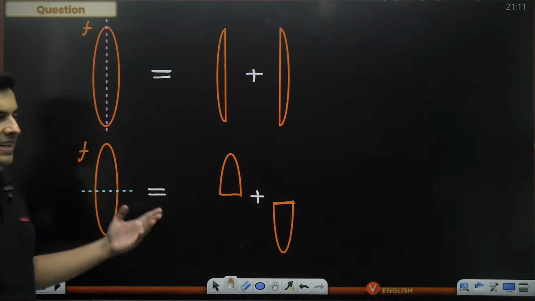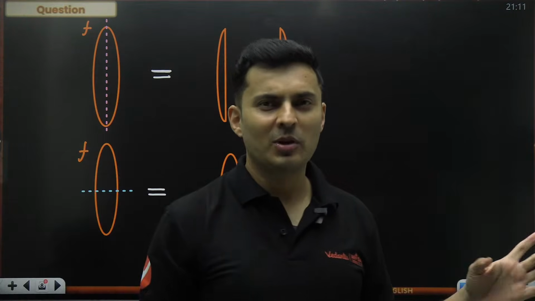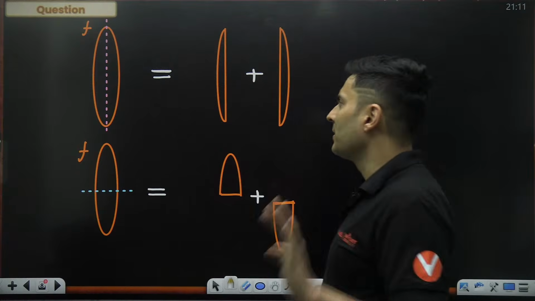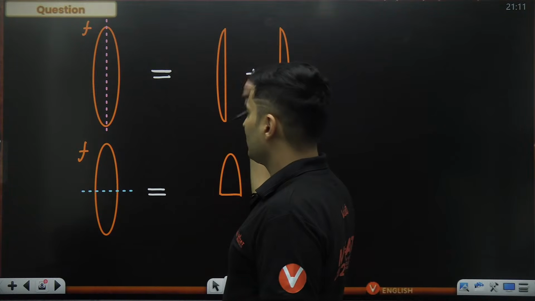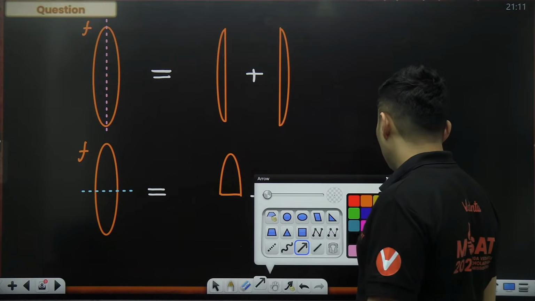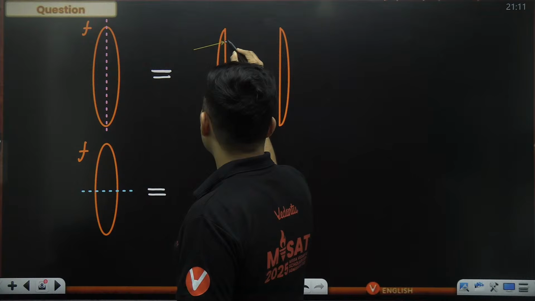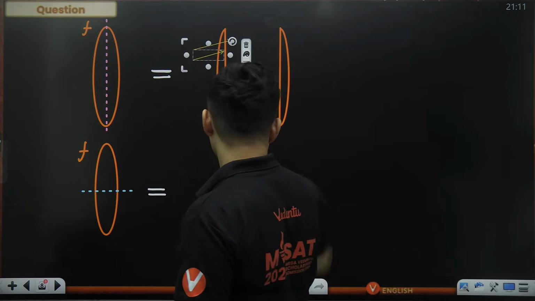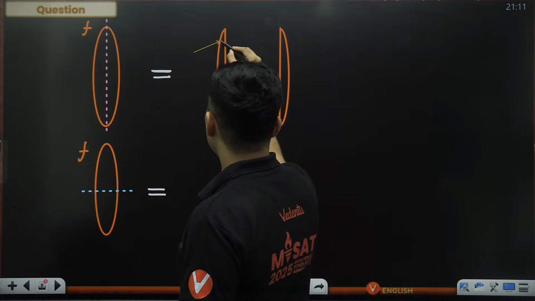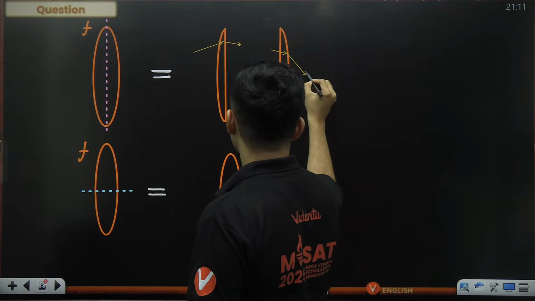Now you might be wondering, sir, should I use the same P1, P2 formula, f effective formula in both the cases? Well, let's think. When I divide it like this, visualize, if at all there were rays of light, they will pass through this lens and get refracted. They will pass through this lens and get refracted. And that same ray will again pass through this lens and again get refracted.